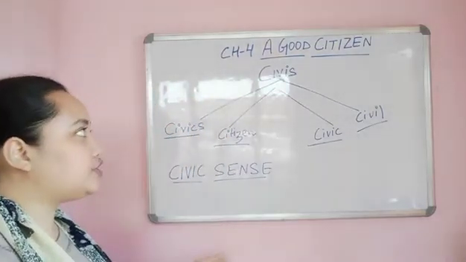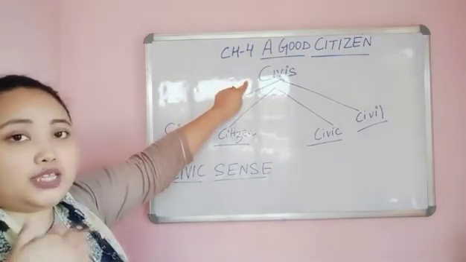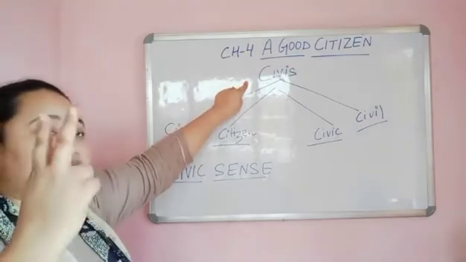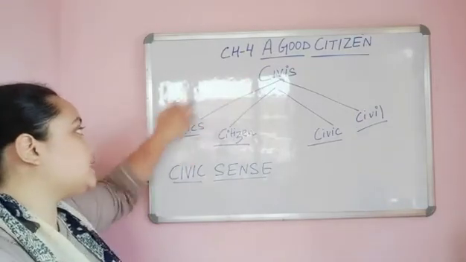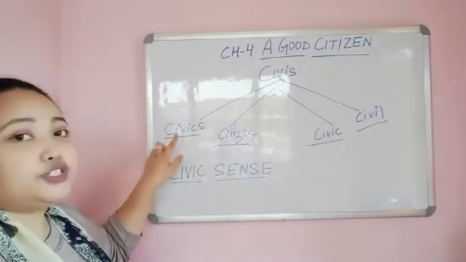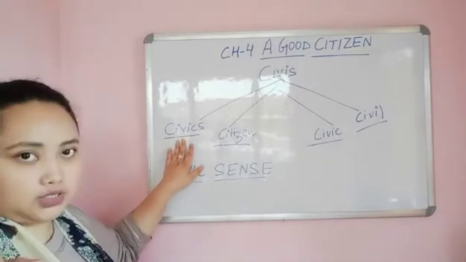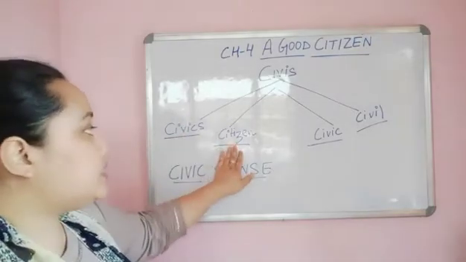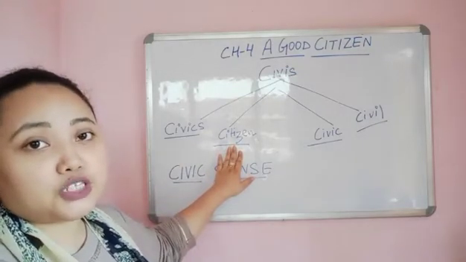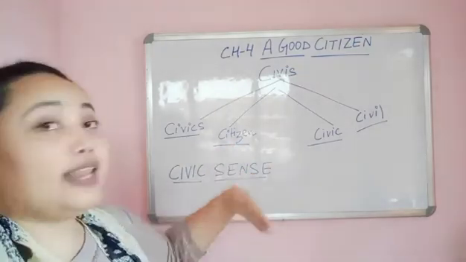So I hope you have understood. Civis means the people, we the people who live in a country and a city. And what is civics? Civics is a subject where we learn about the duties and the rights of our common human being, okay? Citizen. A citizen is a person who lives in a particular country or a city, okay? Like we live in India.